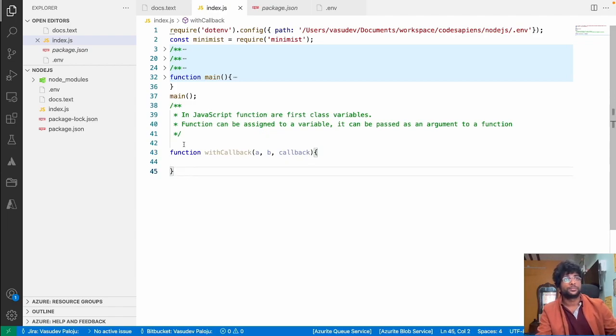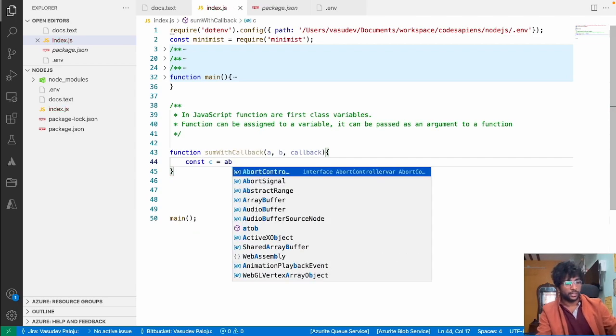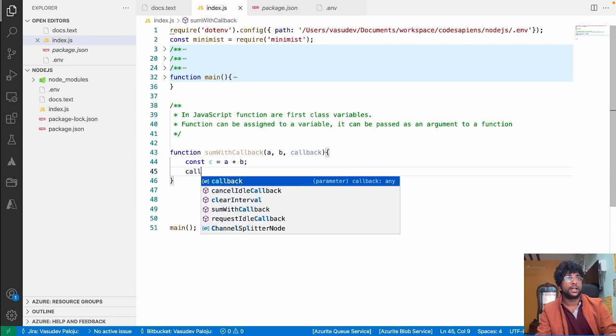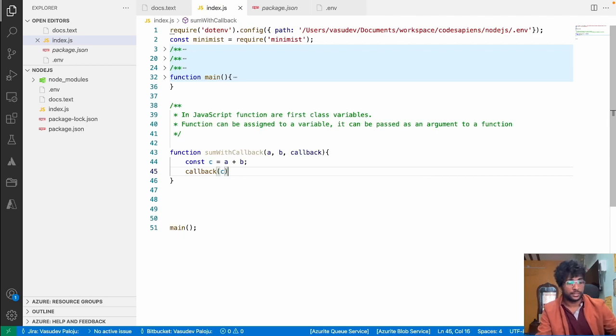So let me pull down all the invocations to the bottom, and rename the function to sumWithCallback. Now it is going to compute const c is equal to a plus b, and then I'm passing my result inside this callback.